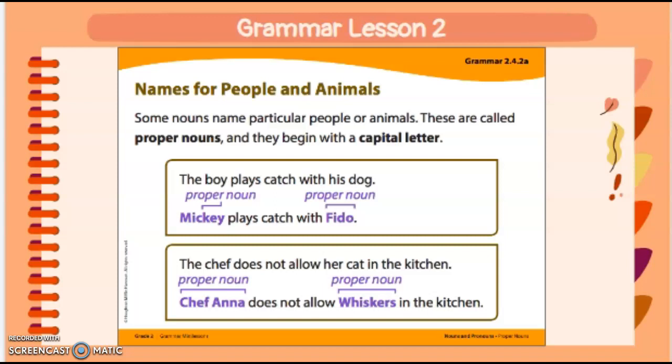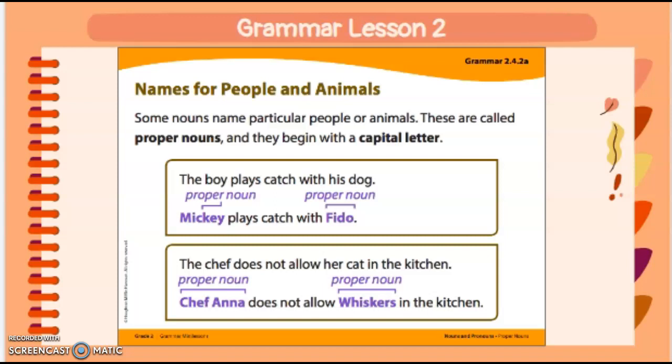The boy plays catch with his dog. This sentence uses common nouns. Let's look at how it changes when we have proper nouns. Mickey plays catch with Fido. Mickey is a proper name for a boy. It needs to start with a capital letter. Fido is a proper noun for a dog. It starts with a capital F.